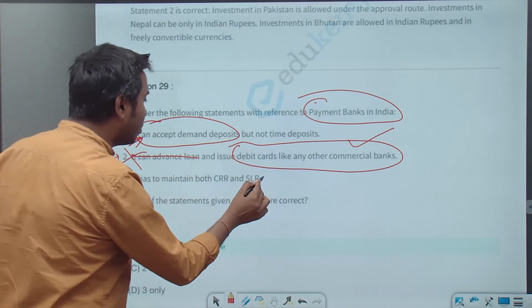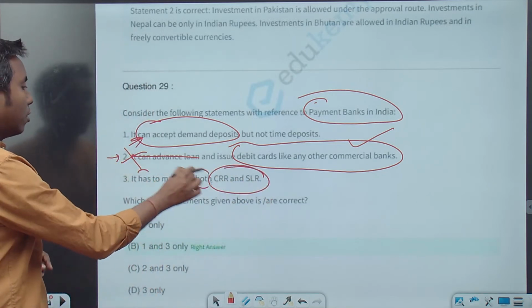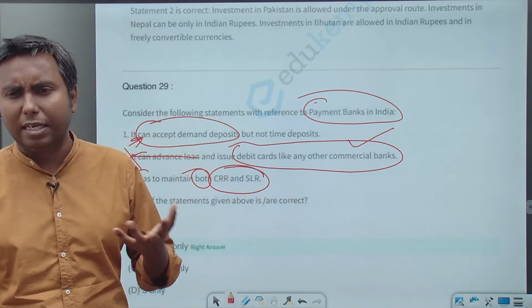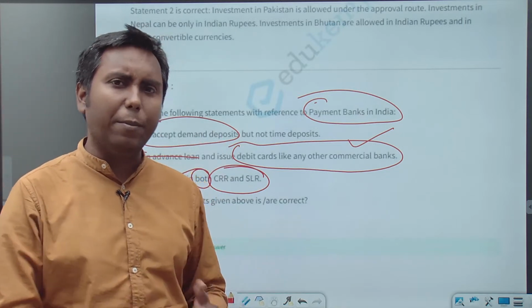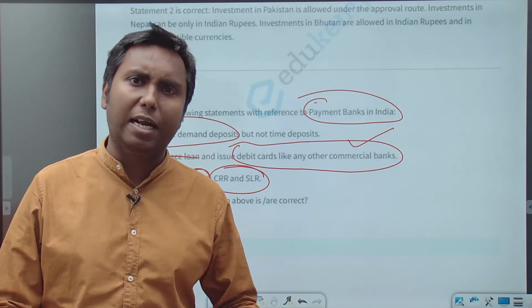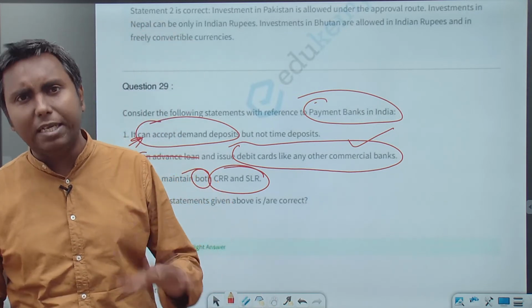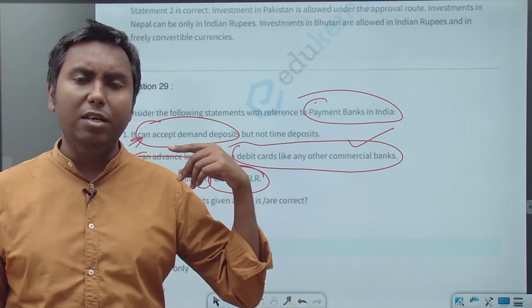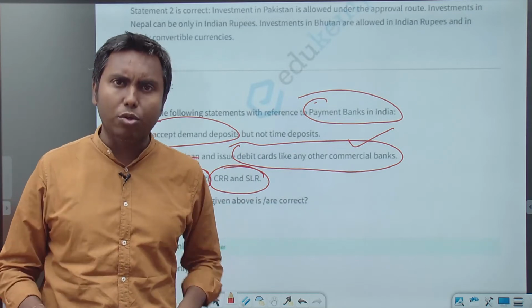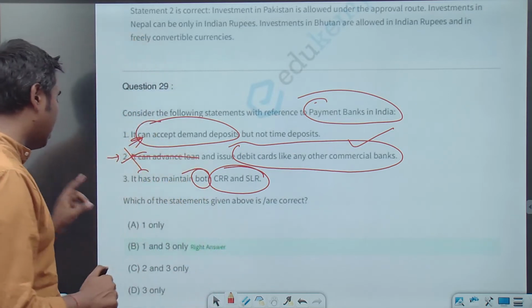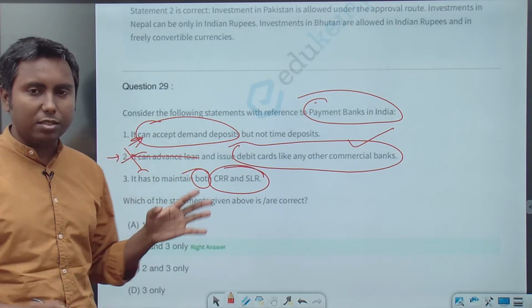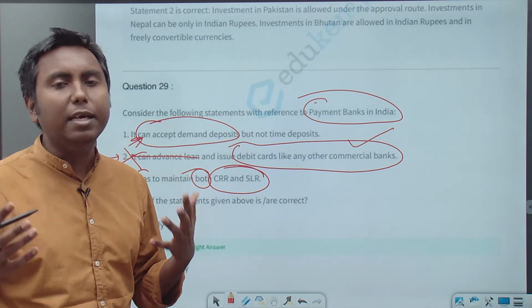It has to maintain both CRR and SLR. So yes, indeed, payment banks have to maintain both CRR and SLR. Many people get confused about payment banks and small finance banks. Do these banks have to maintain CRR and SLR or not? Yes, they have to maintain CRR and SLR. Even regional rural banks, all those banks have to maintain both CRR and SLR. There is no confusion here. So the answer is 1 and 3 only, because we just discussed that statement number 2 is incorrect.